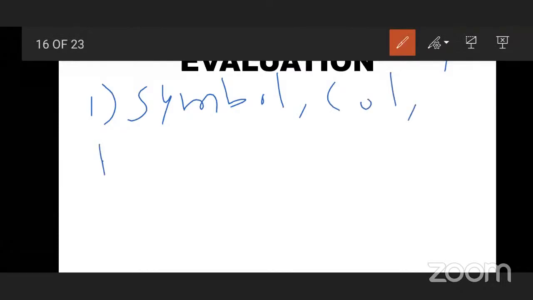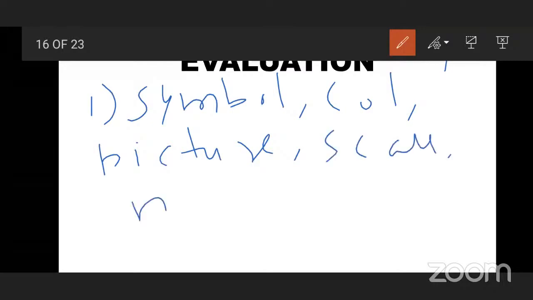Pictures are given, pictures, then smileys. Very good, that is picture or symbol. Okay, scale is given, numerical data is given. Scale, okay, this is the scale. Yes, scale, it is good.